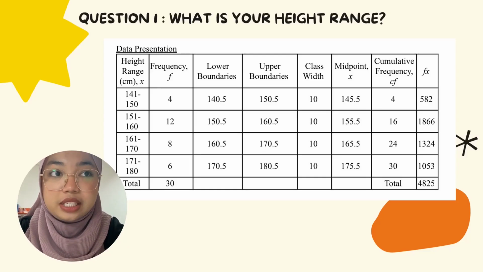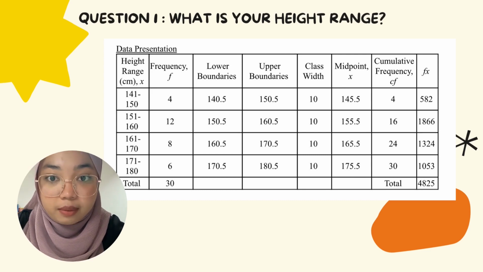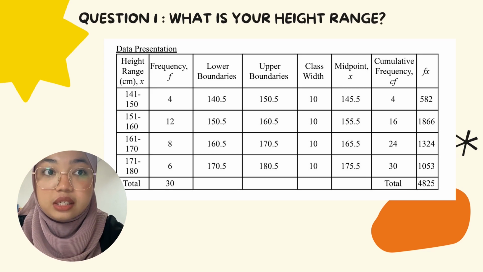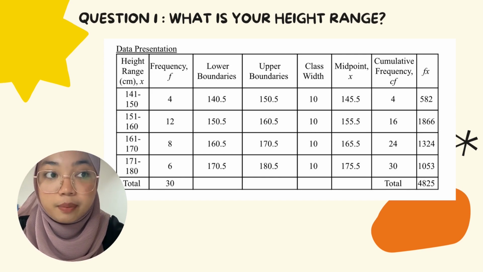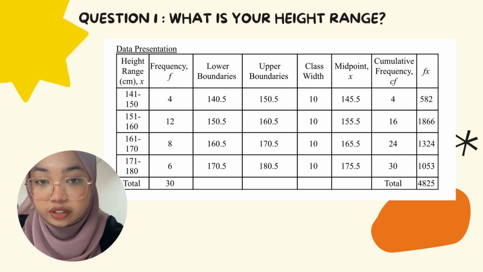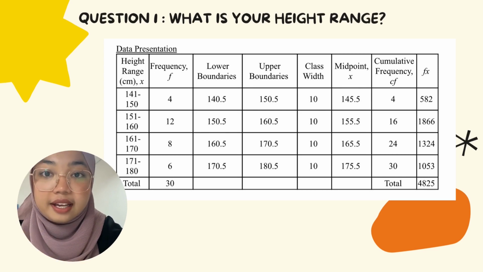Here, for question 1, which is what is your height range, we can see that from 30 students of KPMI Molek, the highest frequency is from height range 151 to 160 cm, and the lowest one is from 141 to 150 cm, which is 4. And then we calculate the lower boundaries, upper boundaries, class width, which is 10, and then the midpoint, where we take the lower limit plus the upper limit divided by 2. And then we find the cumulative frequency and fx, which is frequency times midpoint, and the total we got